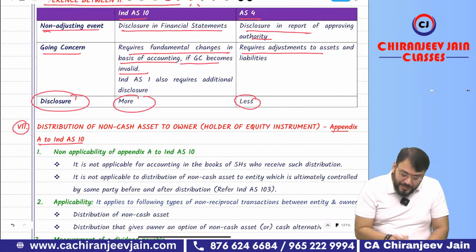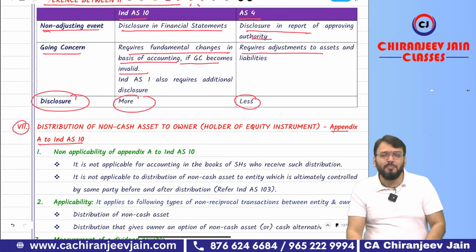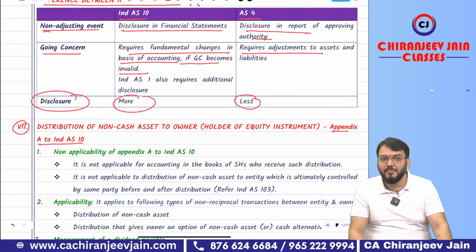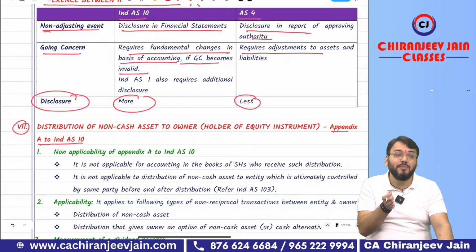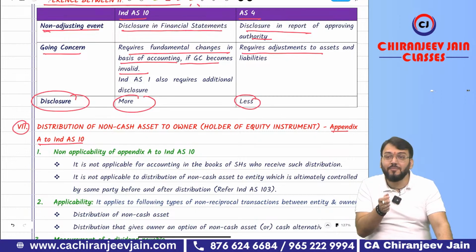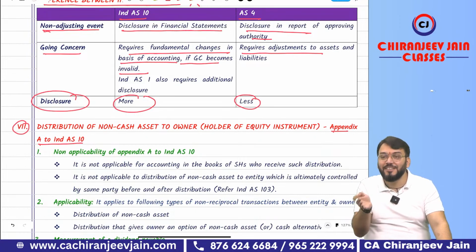Now there is one appendix, Appendix A to Ind AS 10. You remember I have explained what an appendix is. Internationally there are interpretation committees. Before 2001 there was SIC; after 2001 it became IFRIC.